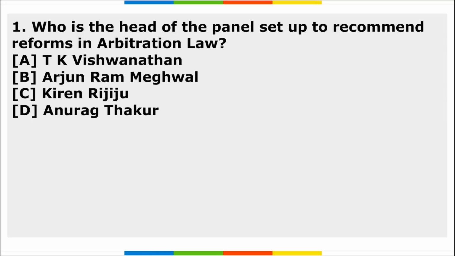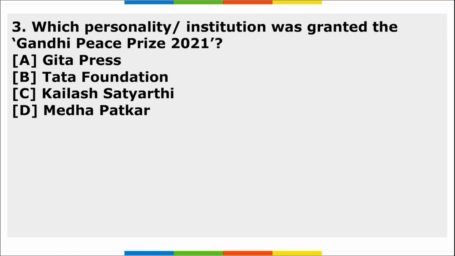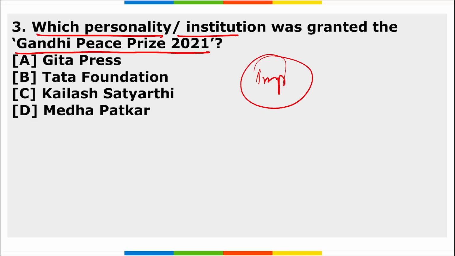So these were your revision part, friends. Now let's move to the homework section. First, who is the head of the panel set up to recommend reforms in the arbitration law? Second, the Common Annual Confidential Report which was seen in the news is associated with which field? Third, which personality or institution was granted the Gandhi Peace Prize 2023? This is important, right? So these are your 3 homework questions, friends.